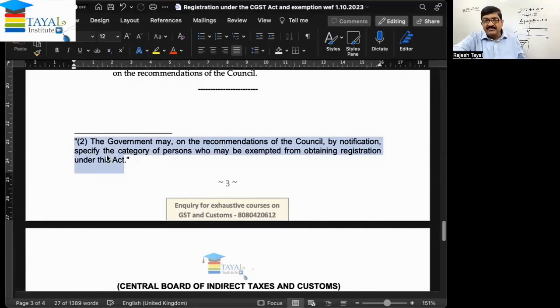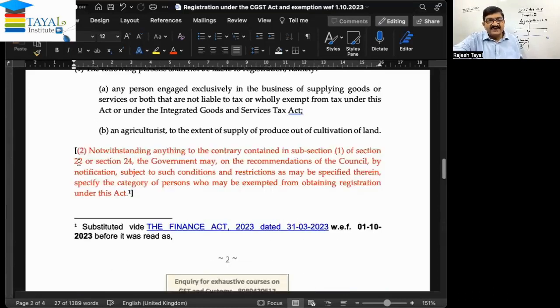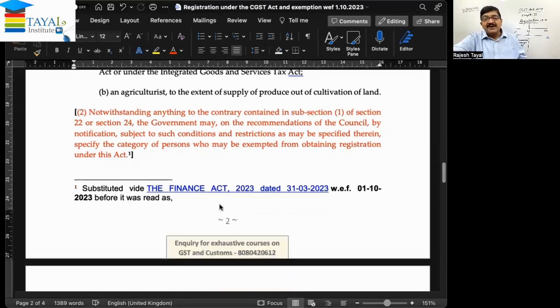This was old. And what is current? This is in red here. So this is notwithstanding anything to the contrary to the content in subsection 1 of section 22 and section 24, the government may, on the recommendation of the council, by notification, subject to the conditions, etc. In the notification which I am going to refer to now, exemption has been granted from section 24 clause number 9. That is not an exemption from section 22. That exemption relates to section 24 clause number 9.